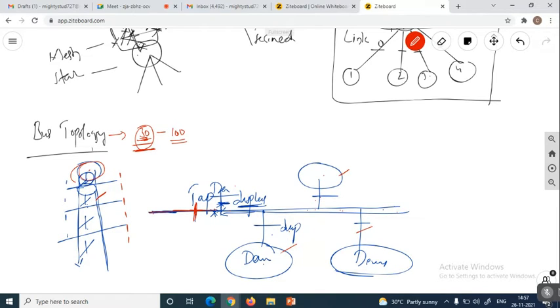Okay, what is the problem we are getting here? Suppose some other devices need to transfer the data with the help of bus technology, so there is no possibility of adding another device. That is the main problem in this particular bus topology. That means the data transfer is going to be restricted in the bus topology. But here, for a limited number of devices, we can securely transfer the data. Why? Because with the help of drop lines only, we are going to start the data communication.